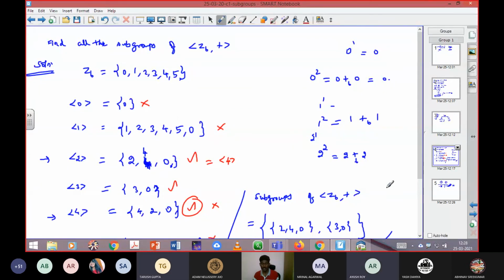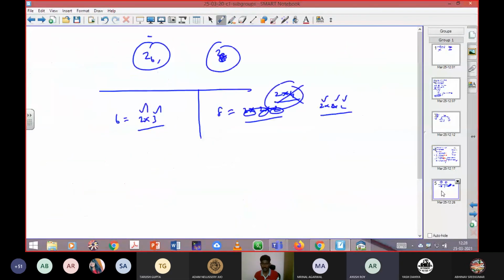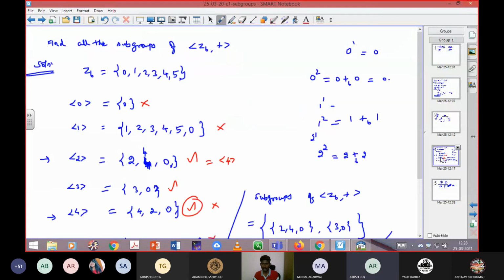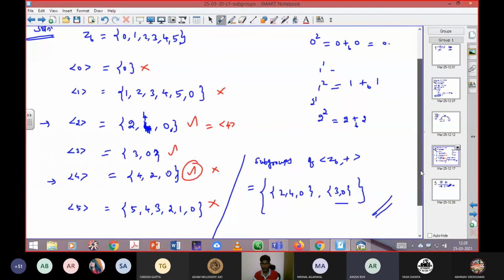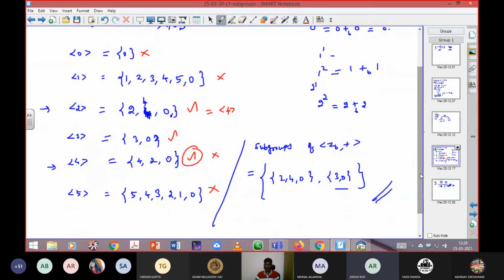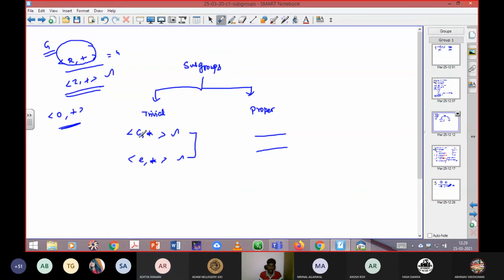Please repeat the part where we choose the subgroups. We have crossed out 3 groups, 0, 1, and 5. Can you give the reason once? See here, sir, basically the conditions for a trivial subgroup.